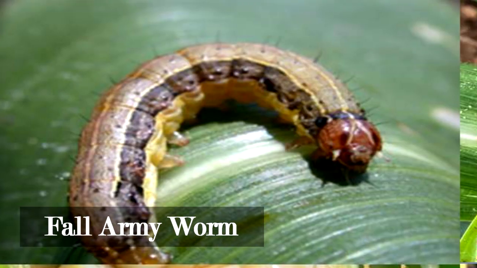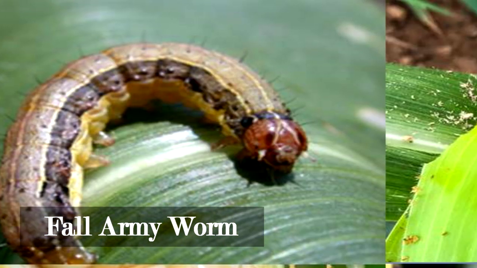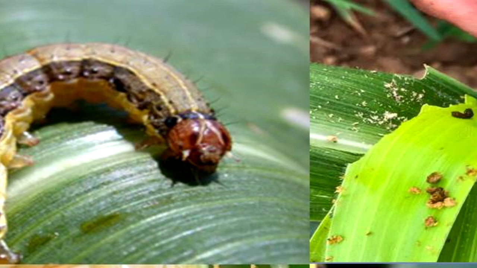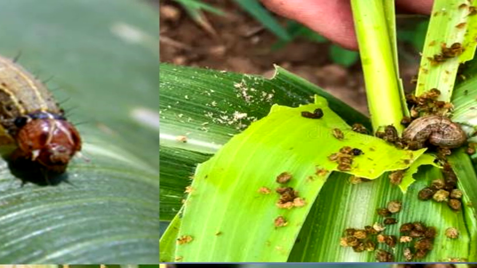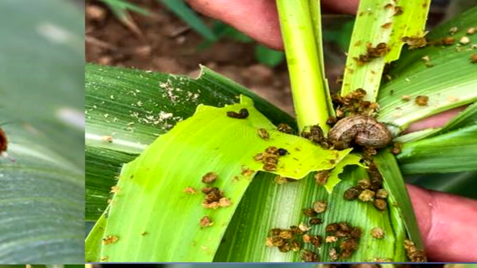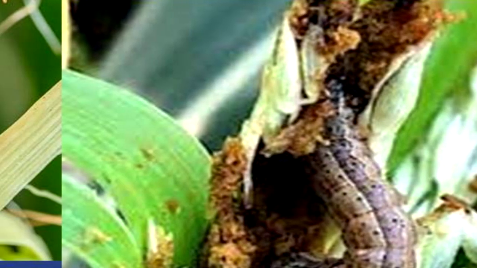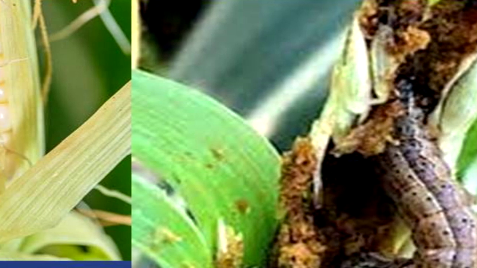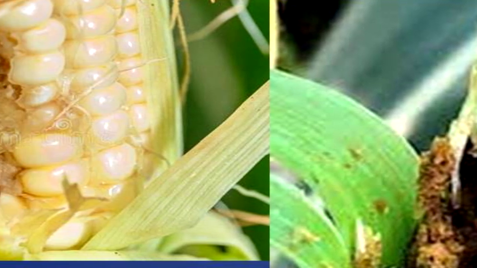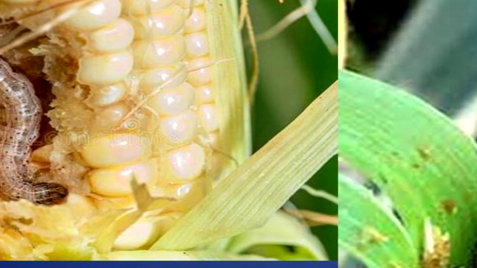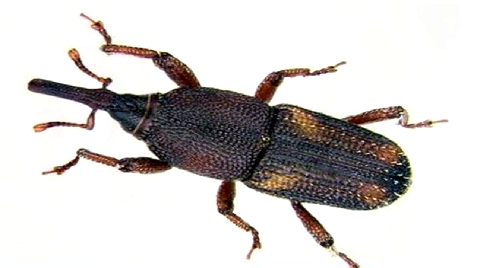Measures to control fall army worm include exposing the field to the sun by plowing it repeatedly in the summer months, removal of grass species with thick stems, removing and burning dead hearts that are severely affected by pest attacks, and crop rotation. Spraying chemicals such as Proven, 7, Hypro, and Best Field.